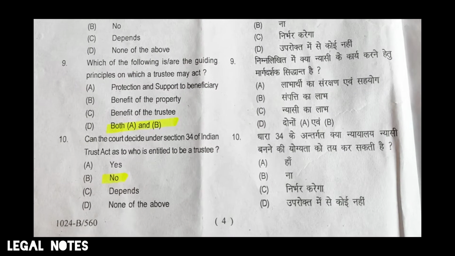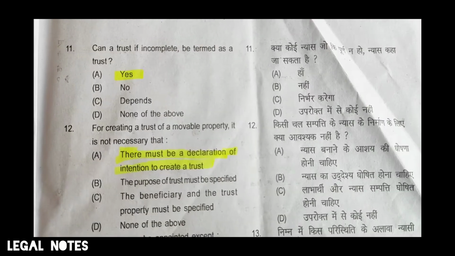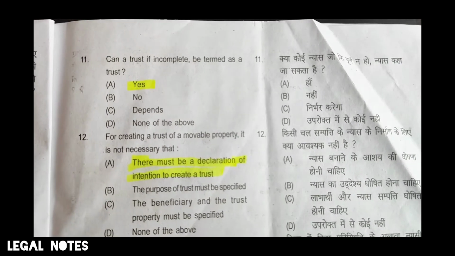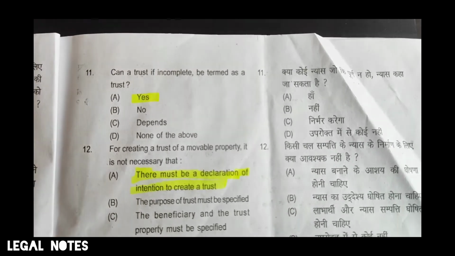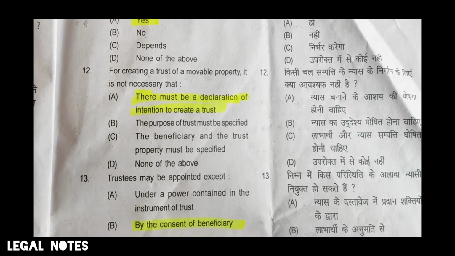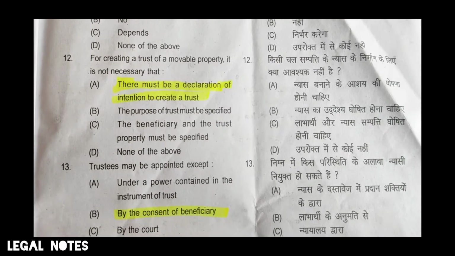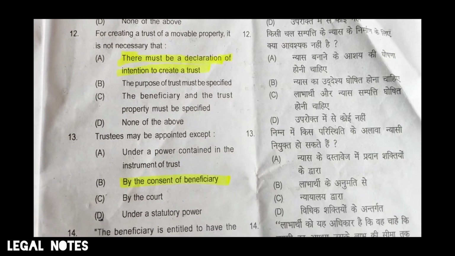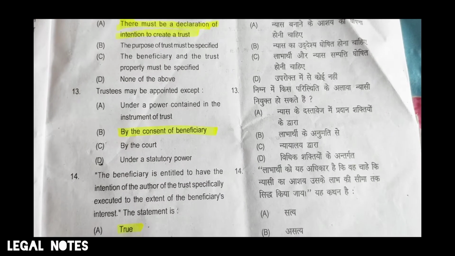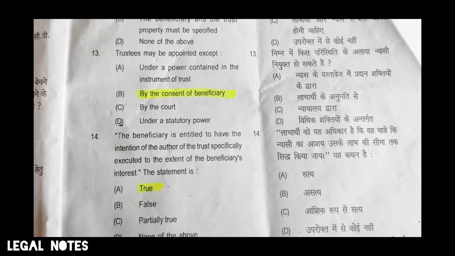Can a trust, if incomplete, be termed as a trust? Yes. For creating a trust of a movable property, it is not necessary that there must be a declaration of intention to create a trust. Trustees may be appointed except by the consent of beneficiary. The beneficiary is entitled to have the intention of the author of the trust specifically executed to the extent of the beneficiary's interest. The statement is true.